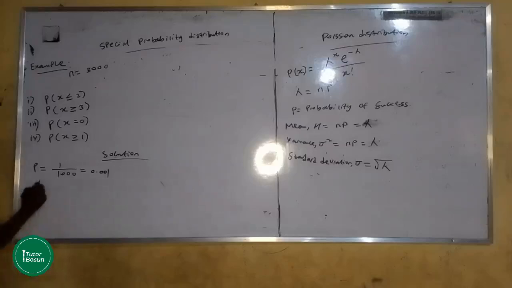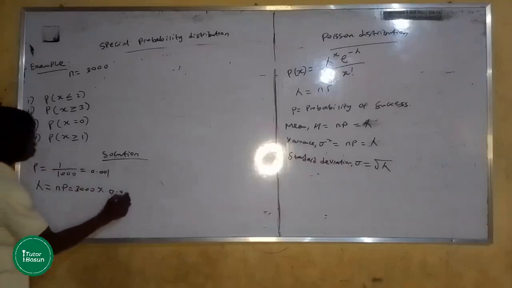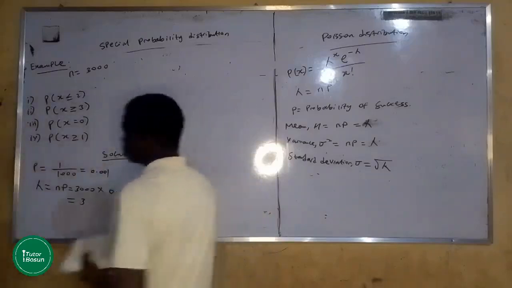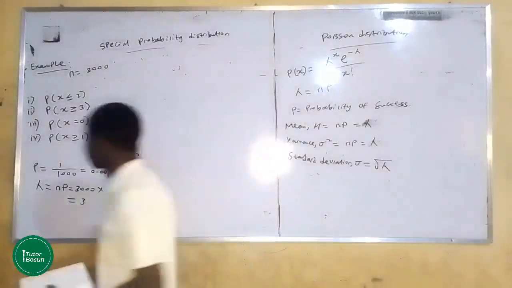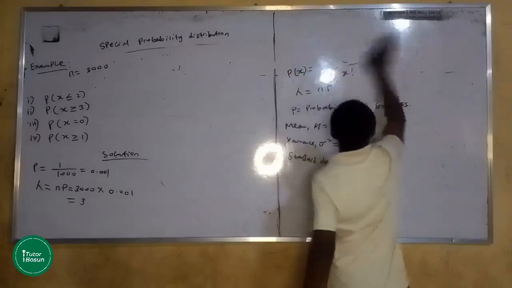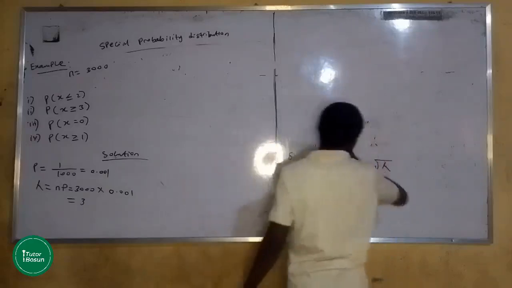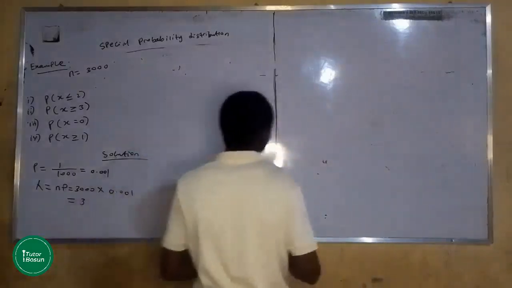In this situation, your lambda is np. What's your n? That's 3,000, times p, 0.001. That gives us 3. Your lambda is 3, which is also equal to your mean, because the mean here is np, which is also equal to the variance in a Poisson distribution. Now let's solve the problems one after the other, because we now have our lambda, and you will need it to estimate those values.